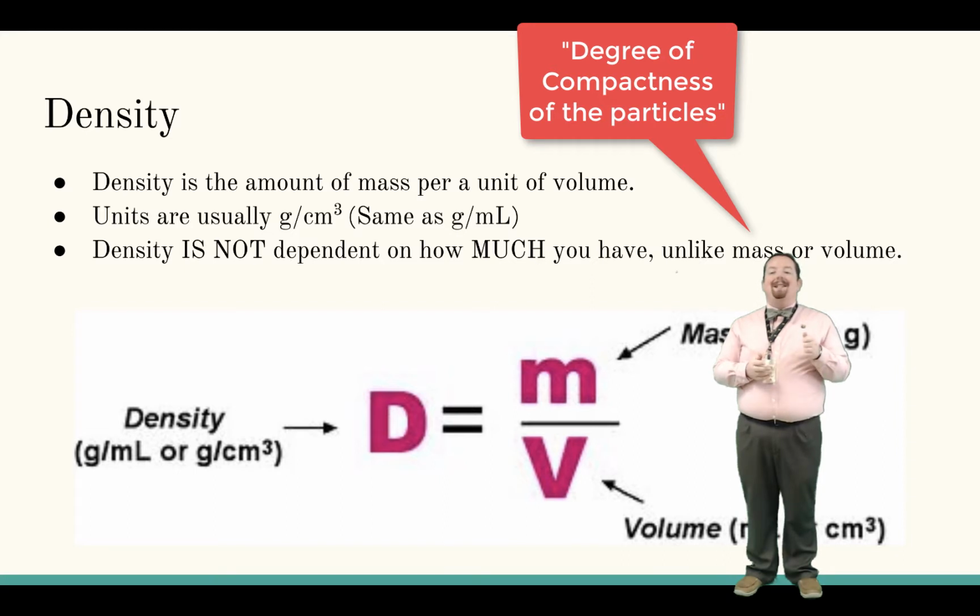Density does not depend on how much of a substance you have, unlike mass or volume. So mass, if you have more of something, it's going to weigh more, right? Or volume, if you have more of something, it's going to take up more space. But because density is a ratio of the mass to volume, the more mass you have, the more space it takes up, then the density is going to remain the same no matter the size of the sample of a substance you have.